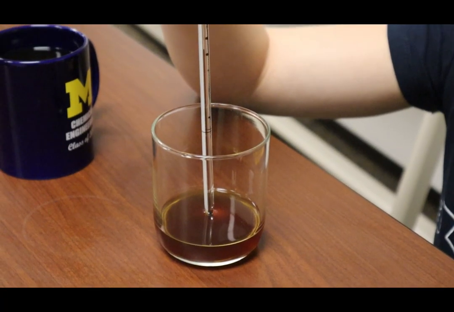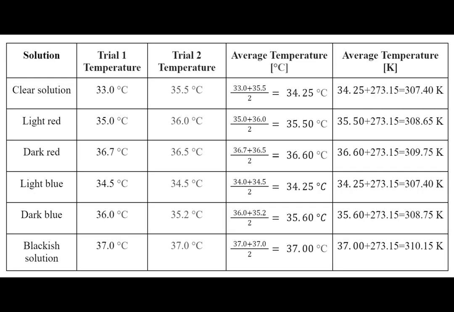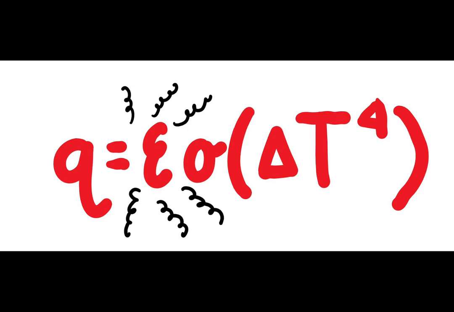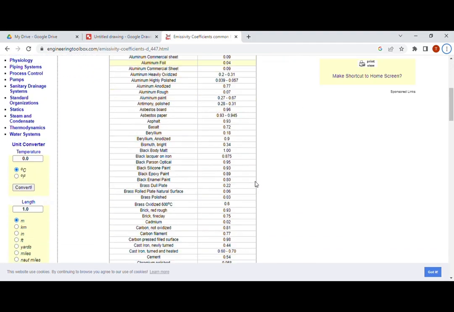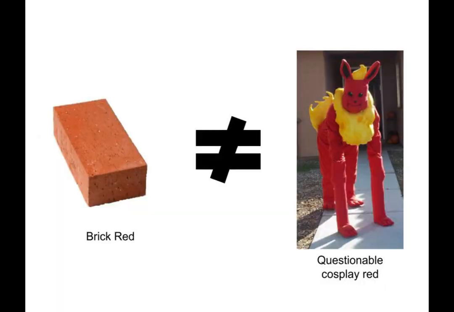After 2 separate trials, we recorded all of the data in a table and saw that our hypothesis was correct. The black alcohol had the greatest overall temperature increase, followed by the dark red, dark blue, and light red. Light blue alcohol and clear alcohol both showed the same average temperature increase, however, which was unexpected but did not disprove our hypothesis. Another parameter that we need to use to calculate the radiative heat flux is emissivity, as shown in the equation. Although we could look up emissivity values on Google and use those as estimates, those values vary quite a bit based on the color shade.